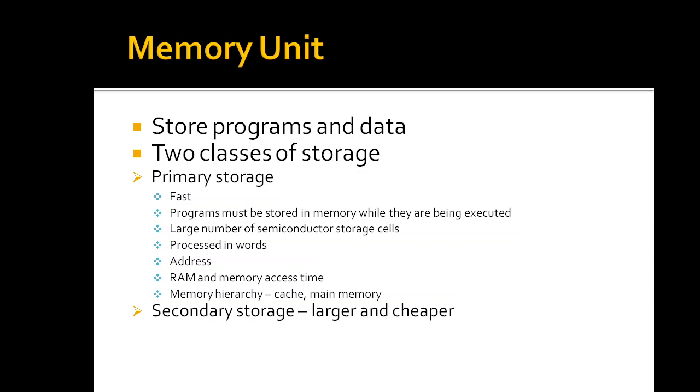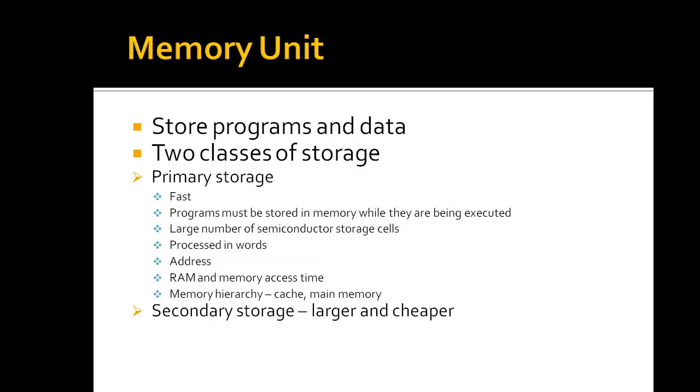Next, we also have secondary storage, which is used when large amounts of data and many programs have to be stored, particularly for information that is accessed infrequently. So we have two kinds of memory: primary memory and secondary memory. Primary memory can be accessed in a fixed amount of time, no matter where the required data is present, and its size will always be smaller.